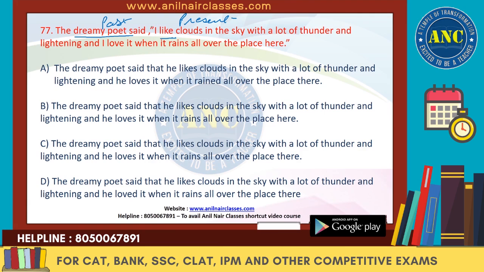I depends upon poet. I is the first person. So the subject of the reported speech is poet. We know this is he. So it will be he liked clouds in the sky with a lot of thunder and lightning. And he loved it when it rained all over the, and here will change to there.